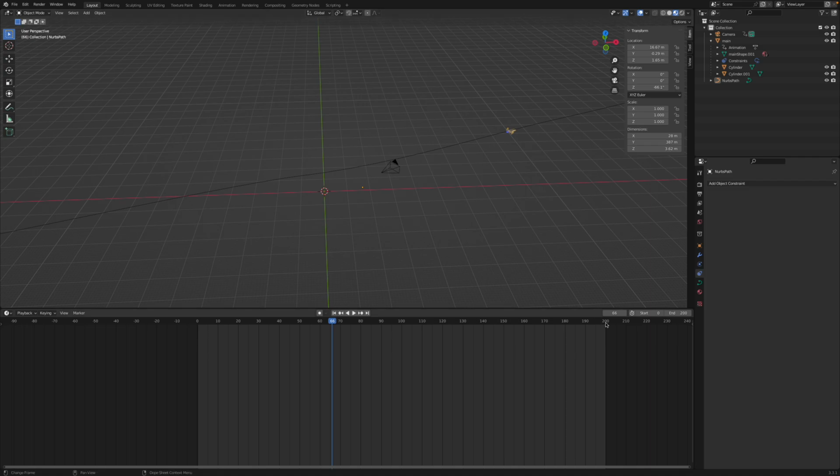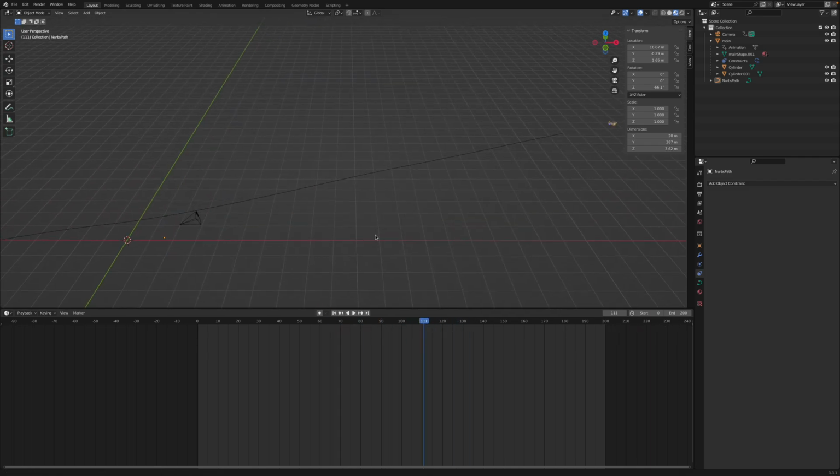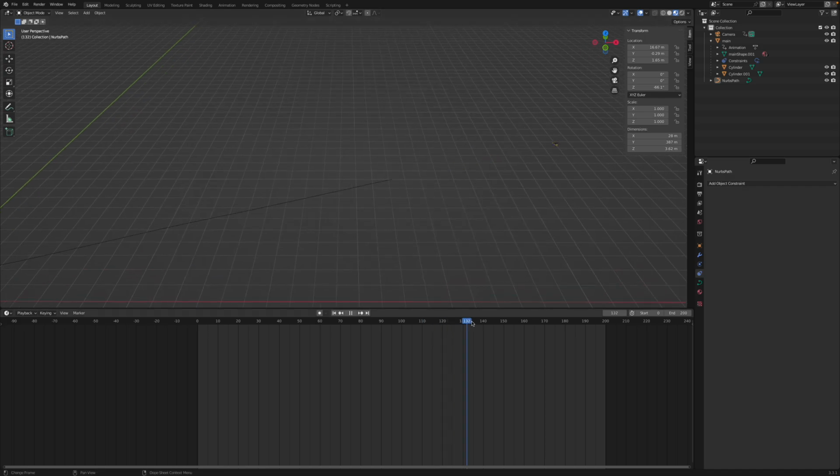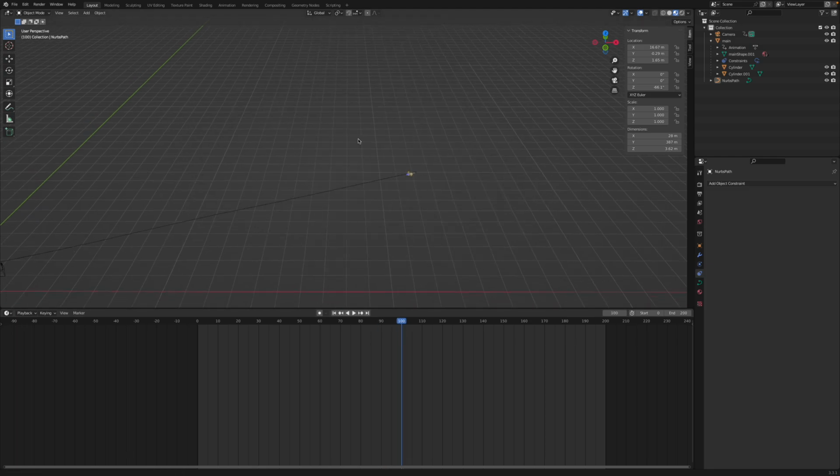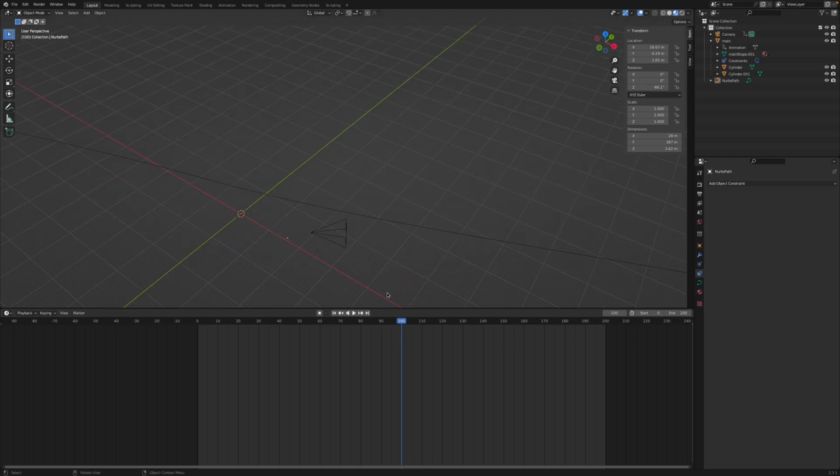I then set the amount of frames for the path to last at about, I think it was 100, because the ship keeps going on for quite a while after the path finishes. So I set that for the amount of frames.